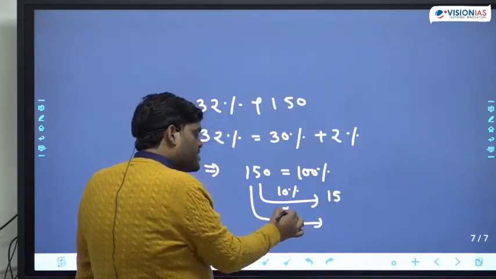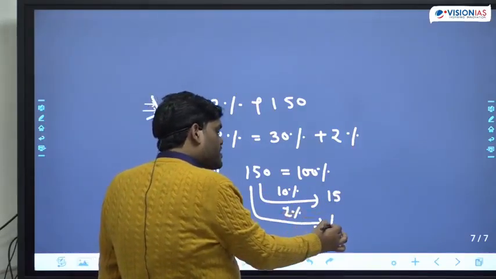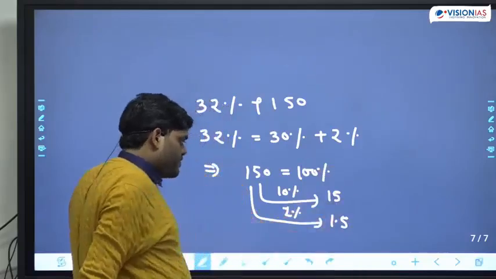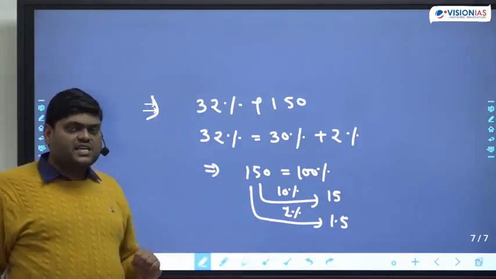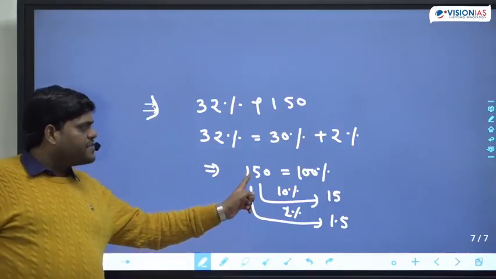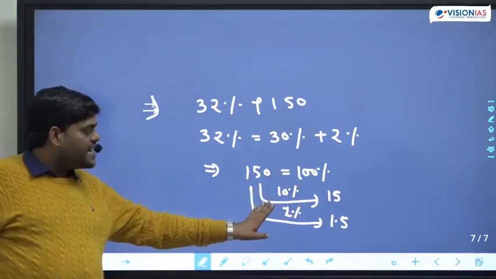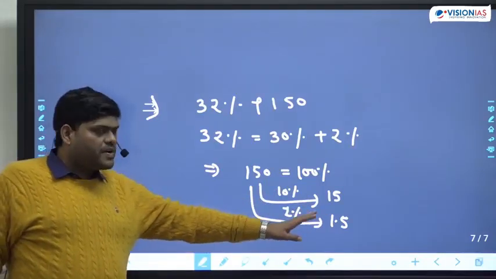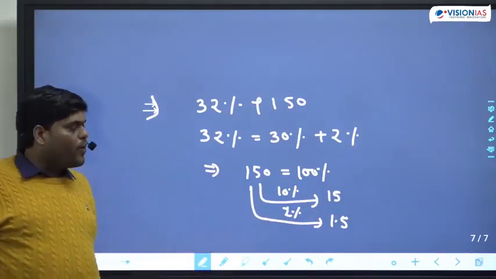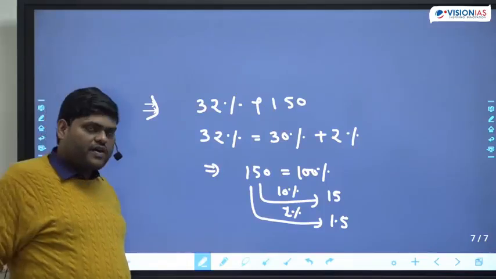What is 1% of this number? 1% of this number becomes 1.5. I hope this is clear to everybody.